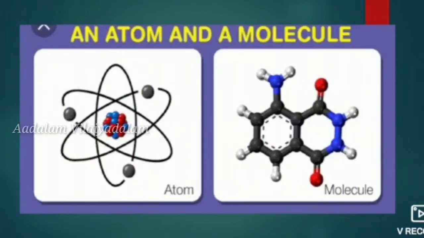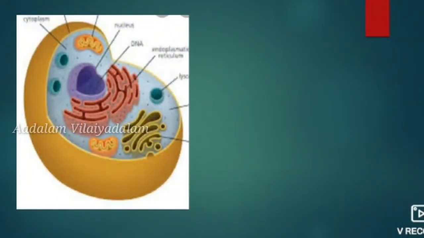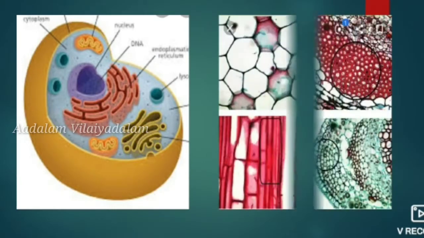And in chemistry we already learned about atoms and molecules. The atoms combine together to form molecules, and these molecules undergo chemical reactions to form the cell organelles. So how are the cell organelles formed? That means the molecules undergo chemical reactions to form the cell organelles. And groups of cells combine together to form different types of tissues. So look at the picture, this is the cell, and groups of cells combine together to form tissues.